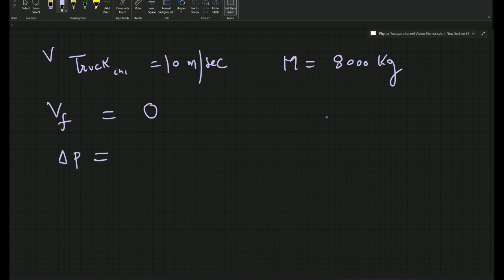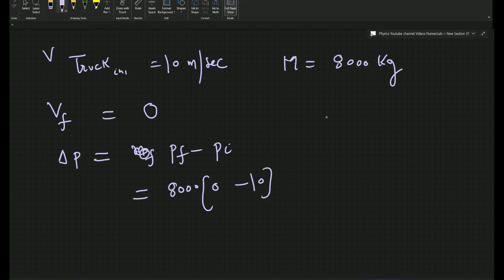The change in momentum is P final minus P initial, which is equal to 8,000 times (0 minus 10), which is minus 80,000 kilogram meter per second.